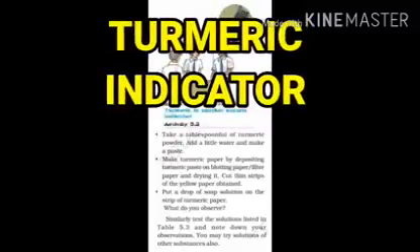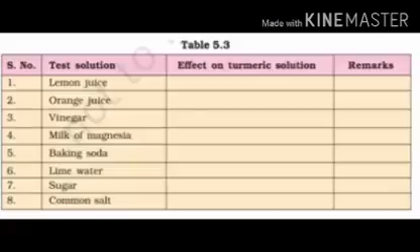Similarly, turmeric can also be used as an indicator. Make a paste of turmeric with the help of a little water and apply this paste on blotting paper or filter paper and let it dry. Cut this paper in thin strips and your indicator is ready. You can use this indicator and check whether the given solution is acidic or basic.